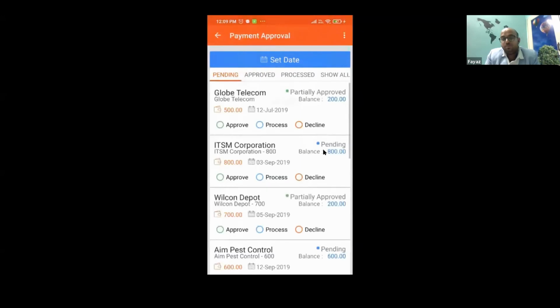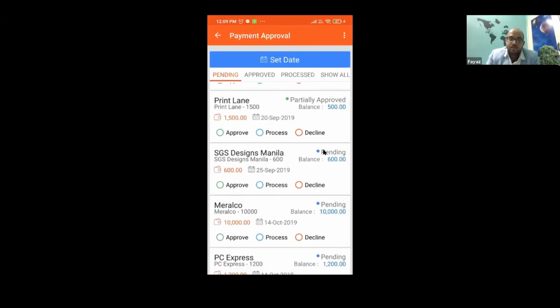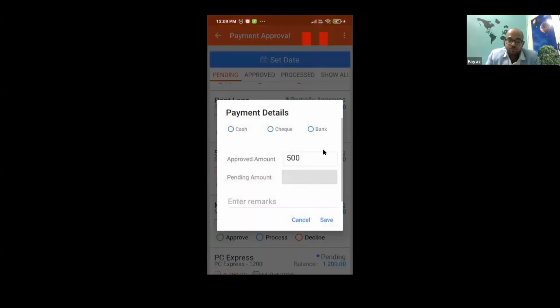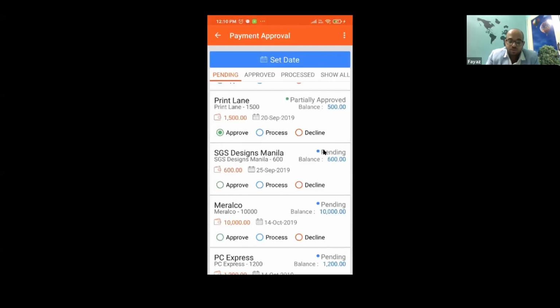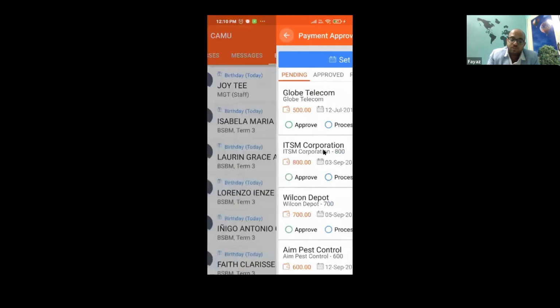Payment approval. This is one important screen where, let us say, I am the authority who gives approvals for payments. So I don't need to be on the campus every time, right? Whenever any department in the college needs, say, print inks or something like that, they can simply request, and it will come over here. I will approve it. I can do a full payment, partial payment, however I want, or I can decline it. The moment I approve it, they'll get a message. They can take this to their accounts department and get their approvals done. That's how you can do the payment approvals.